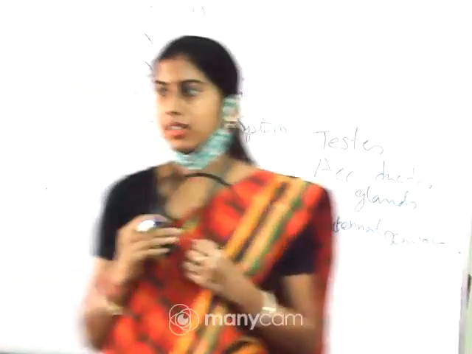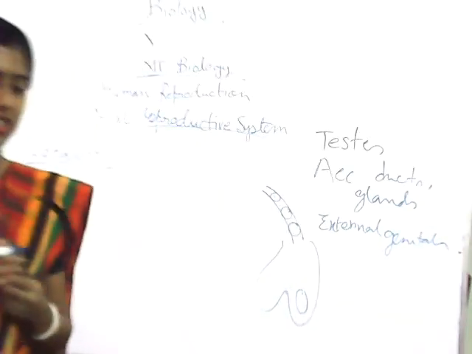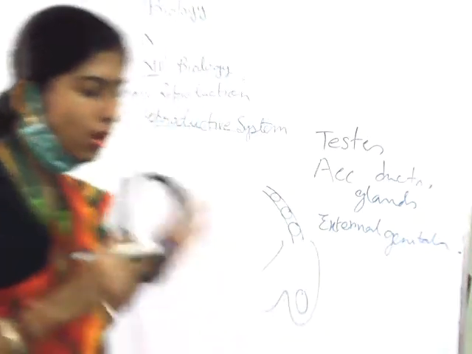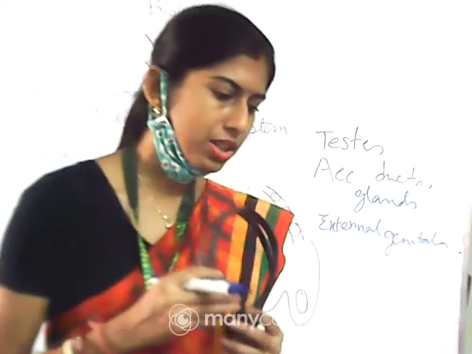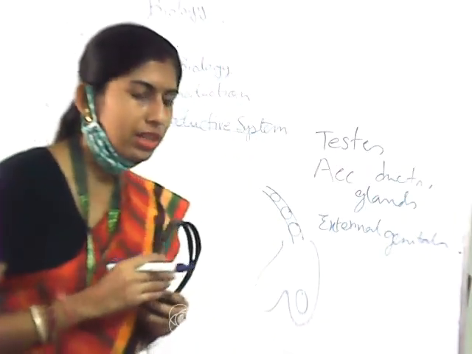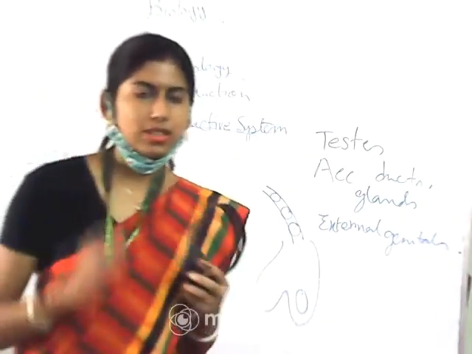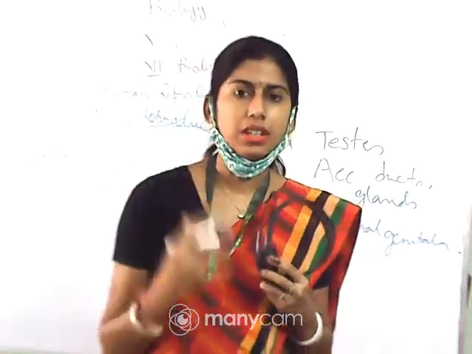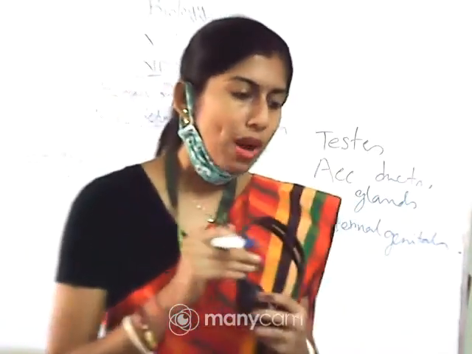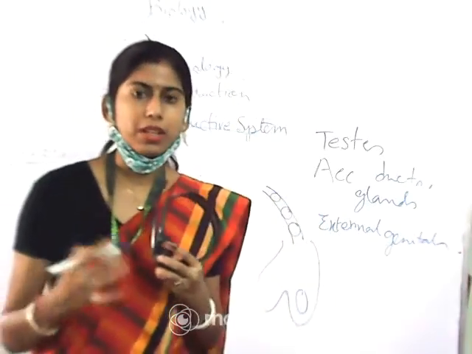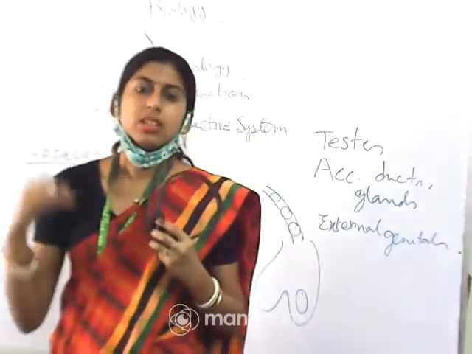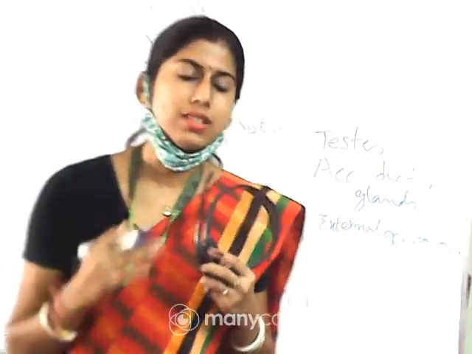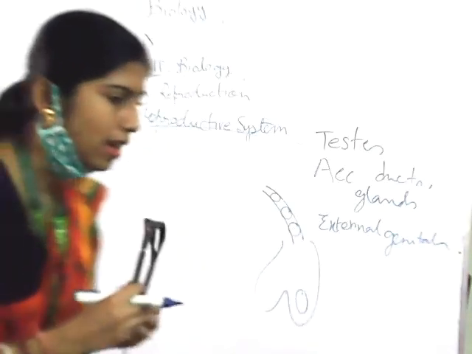The canal through which it passes is considered the inguinal canal. Now if I ask what is the location of the testes, you will say the testes are situated outside the abdominal cavity in a pouch called the scrotum. Why? Because for the development, maturation and formation of the sperm, a temperature 2 to 3 degrees less than the body temperature is required. That is why it is present outside the abdomen.